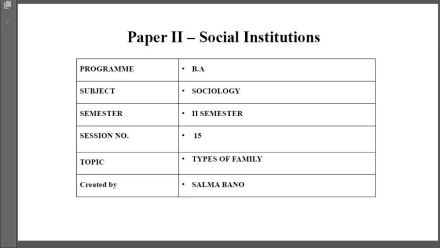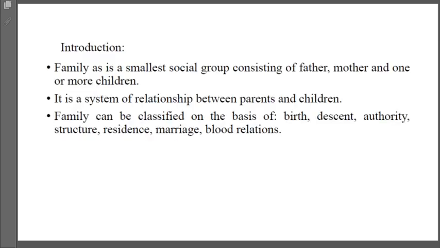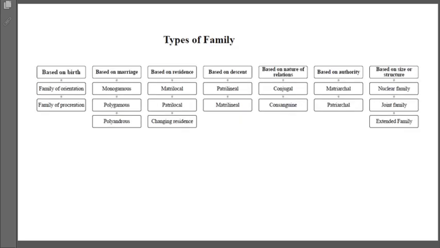Chapter 2 Family, Session 15 Types of Family. Family is the smallest social group which consists of father, mother, and one or more children. It is a system of relationship between the parents and children. It can be classified on the basis of birth, descent, authority, structure, residence, marriage, and blood relation.